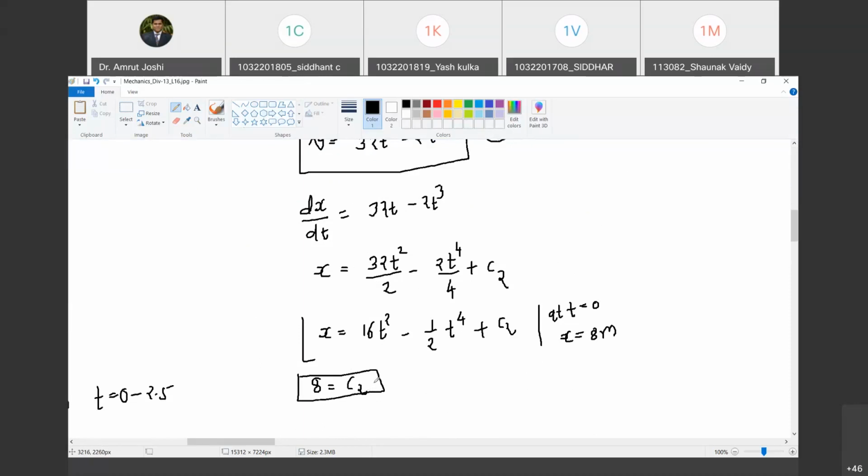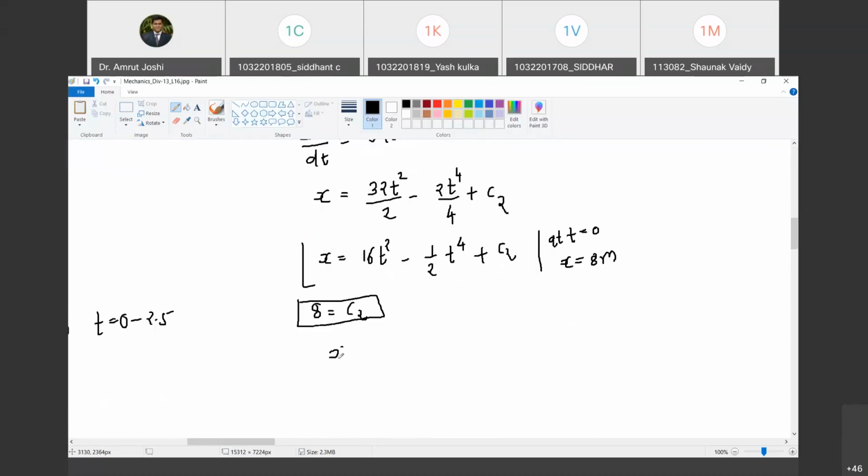Happy? Yes, sir. So what is the expression for position? 16t square minus half into t to the power 4 plus 8. Happy? Yes.